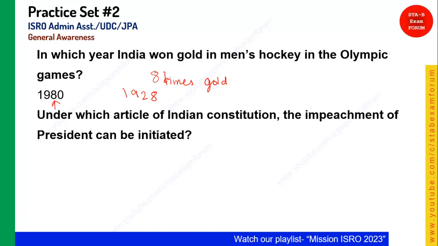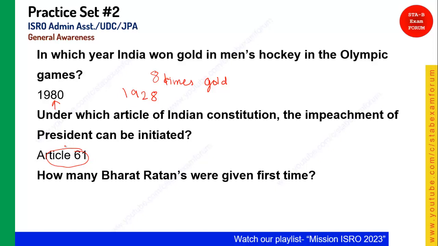Under which article of the Indian Constitution can impeachment of the president be initiated? Okay, it is very important, and it is article 61. Okay, so in article 61, as per the Indian Constitution, the president can be removed with the help of the impeachment feature in this article. Okay, let's see the next question.